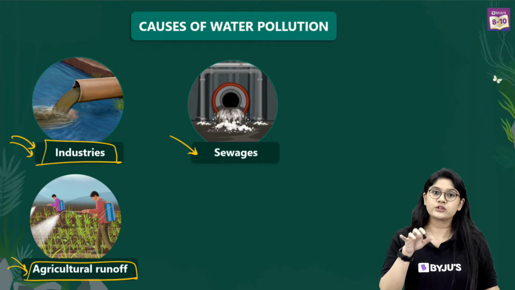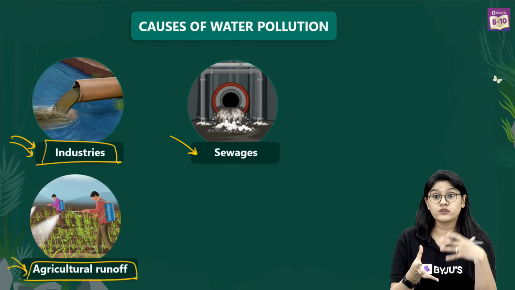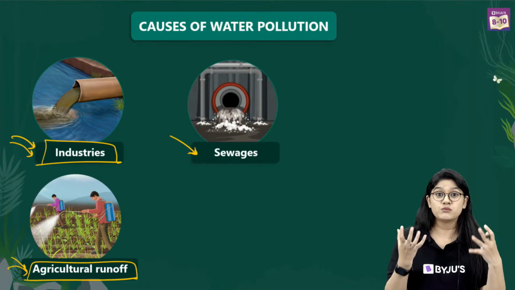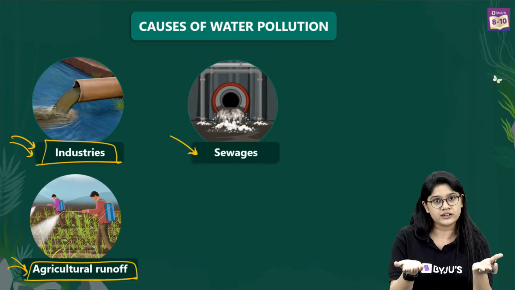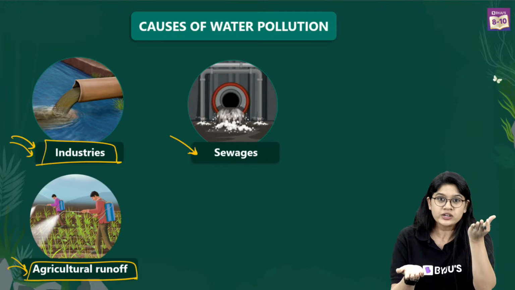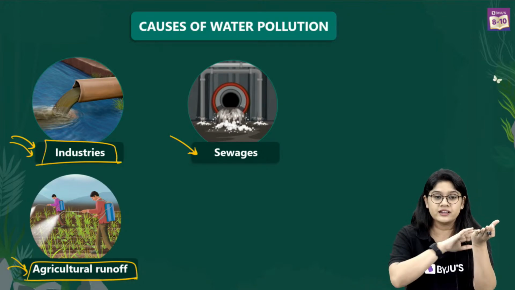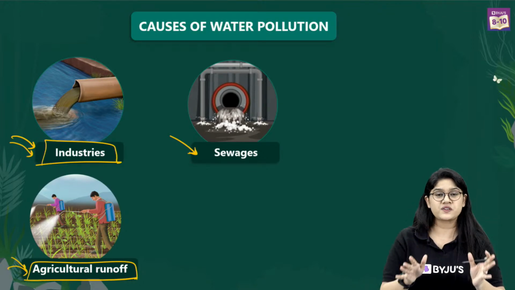Now, as they move into the water, there's a growth of algae because it provides more nutrients, right? These are the nutrients. And as the nutrients increase, there's a growth of algae. The water becomes green, I'm sure you must have seen, right?